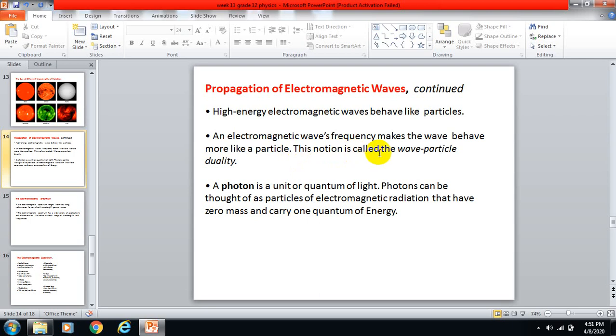This notion is known as what? It is called wave-particle duality. A photon is a unit or quantum of light. Photons can be thought of as a single particle.